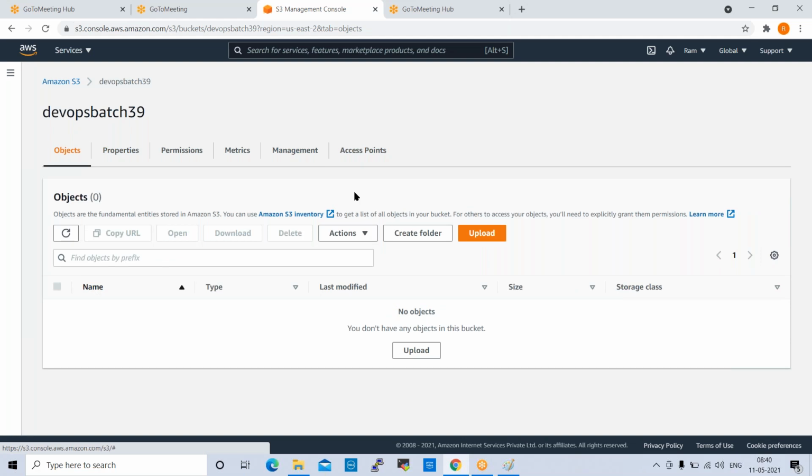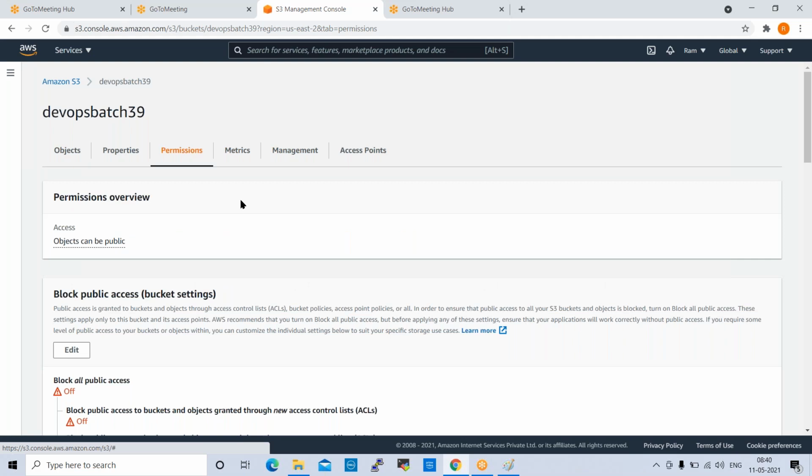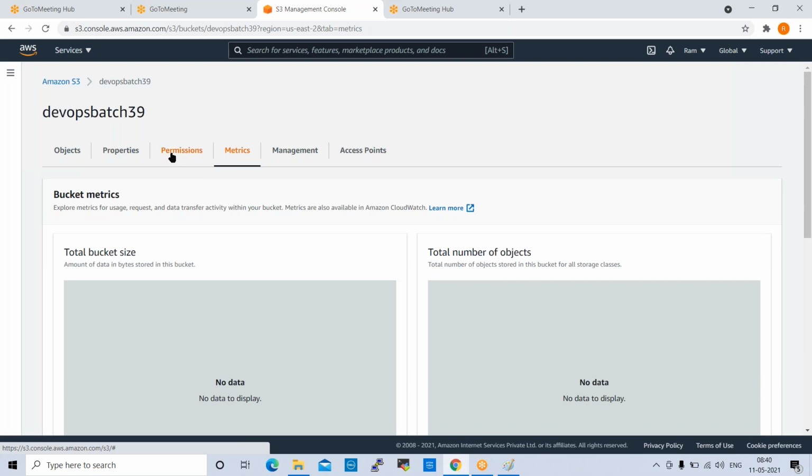And one more thing, in a lifecycle rule, can we know when 90 days is complete before moving files to Glacier? Is there any way to configure a notification for that? Yes, we can configure notifications. Metrics we have, right? We can configure CloudWatch. CloudWatch is a monitoring tool. We can enable CloudWatch, so it will notify.